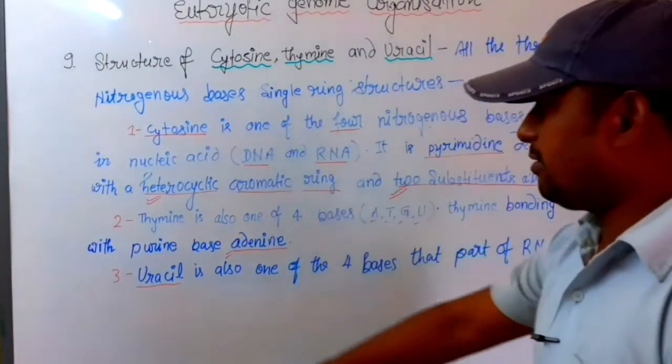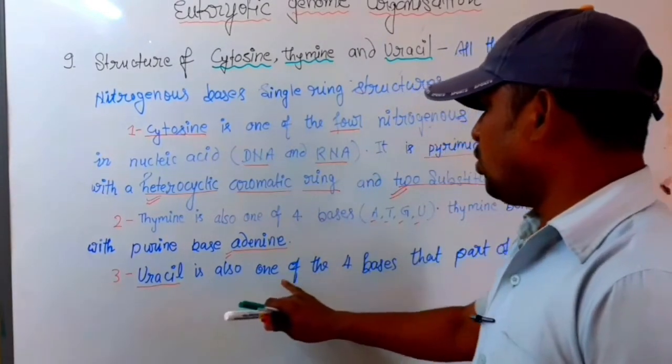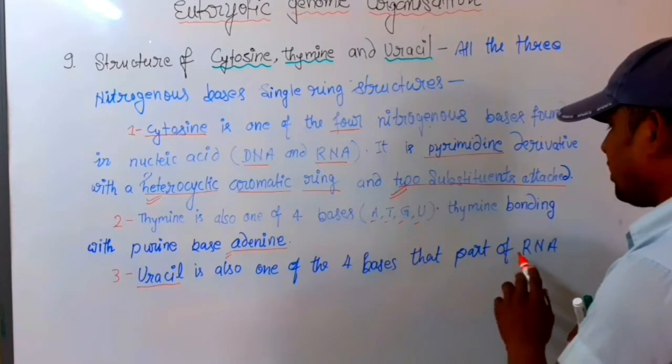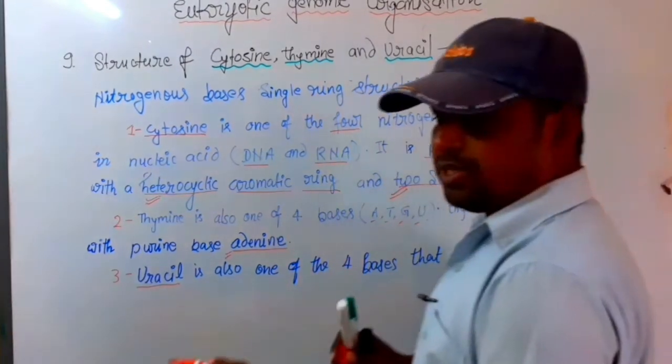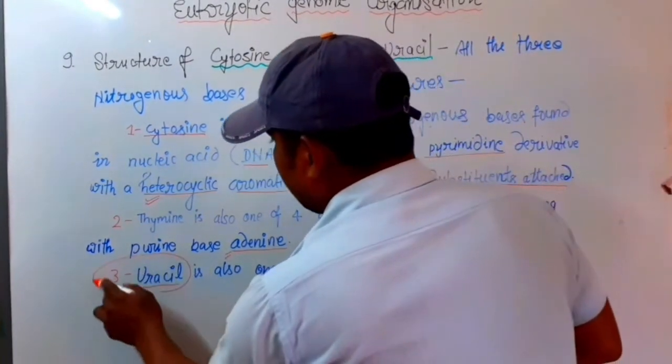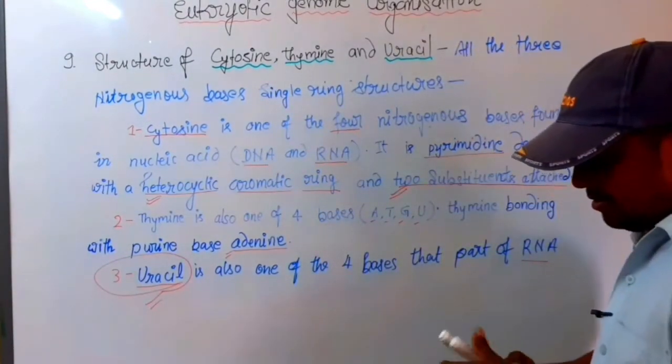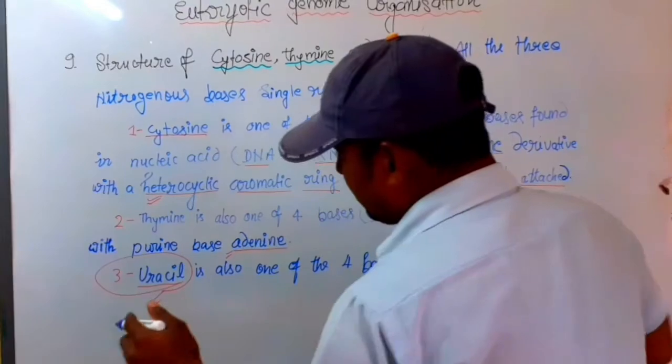Uracil is also one of the four bases that are part of RNA. It means uracil occurs exclusively in RNA.